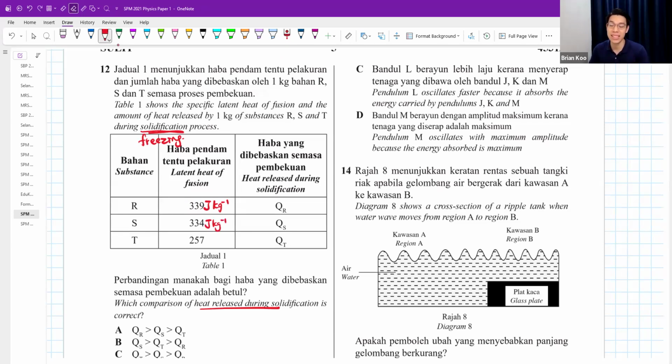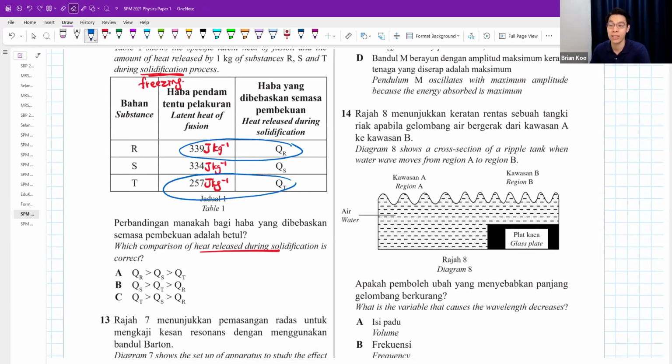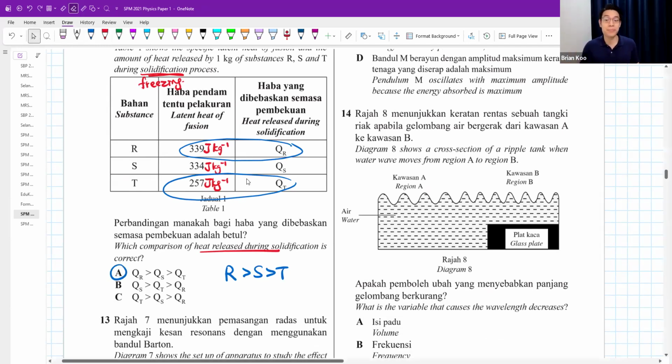And then substance T requires less energy to freeze. So the heat released for R is the highest. T is the lowest. So it's R is the highest, then followed by S, followed by T. Okay, R would need to release the most, then only can freeze totally.